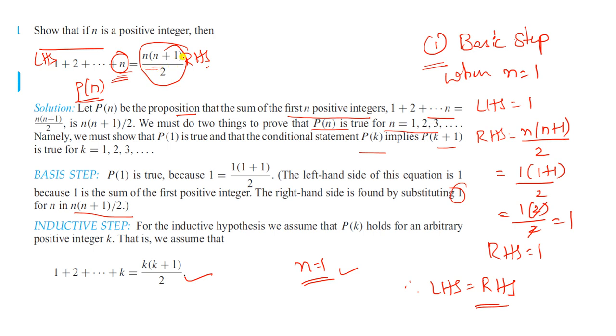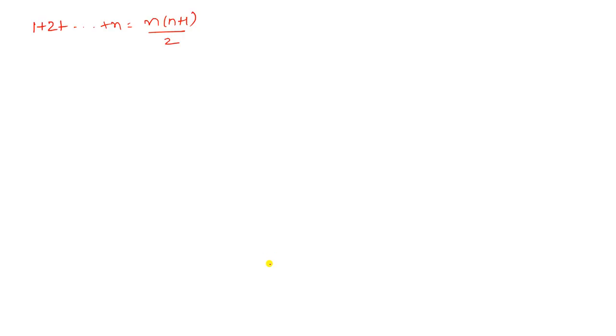Clear? But here the second step is what we have to do? Inductive hypothesis, that is P of k. P of k is the inductive hypothesis. We assume that P of k is true. So in the place of n, what do we have to substitute? The k value. So what do we get?